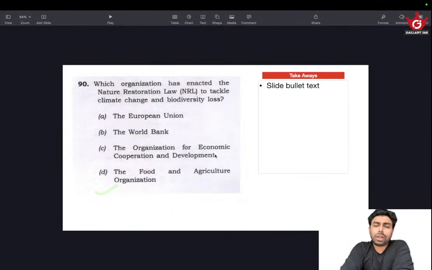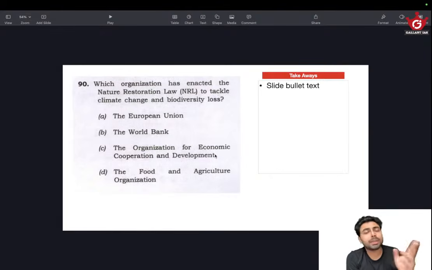Then, which organization has enacted the Nature Restoration Law? Okay, European Union, World Bank, Organization of Economic Cooperation, and Food and Agriculture Organization. Okay, this is fairly simple. There are two ways you can solve this. One by deconstruction of the sentences, then secondly UPSC language and the trend of UPSC.